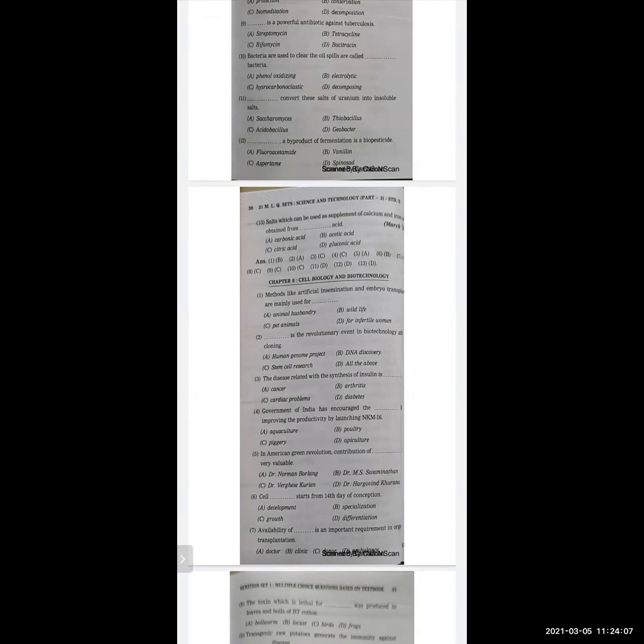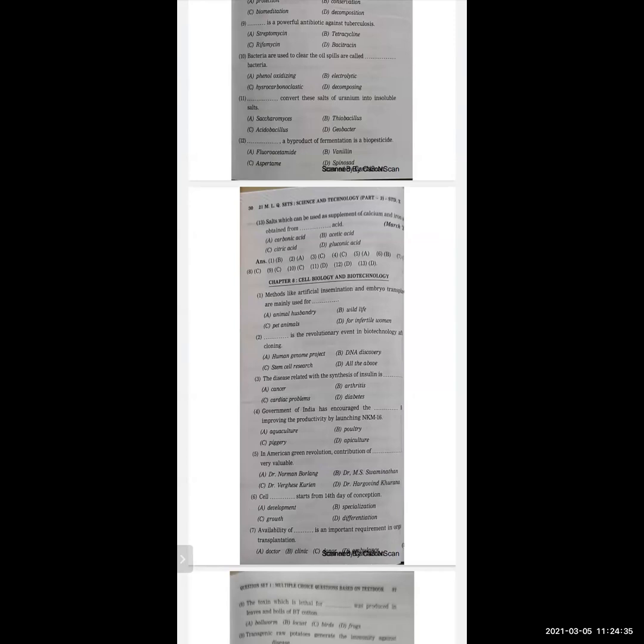Next, cell dash starts from 14th day of conception. Four options are development, specialization, growth, differentiation. Correct option is differentiation. Next, availability of dash is an important requirement in organ transplantation. Options are doctor, clinic, donor, ambulance. The correct option is donor.